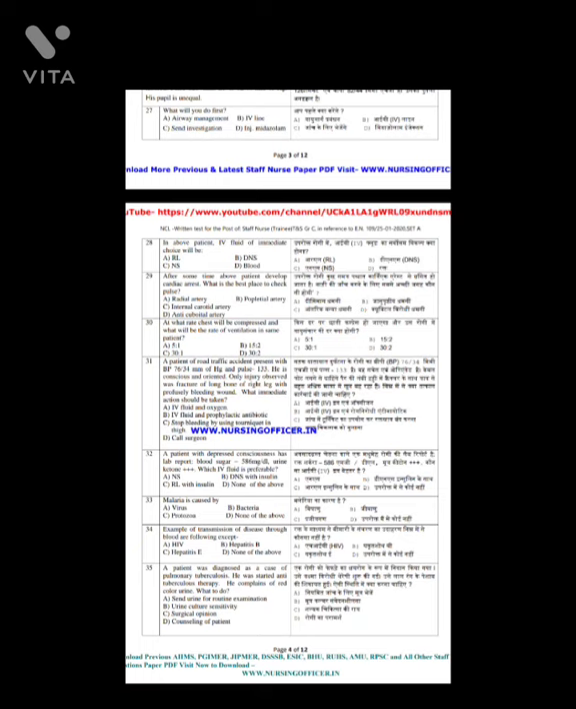Question number 34. Examples of transmission of disease through blood are following except. And the answer is option C, hepatitis E. Question number 35. A patient was diagnosed as a case of pulmonary tuberculosis. He was started anti-tuberculosis therapy. He complains of a red color urine. What to do? And the answer is option D, counseling of the patient.